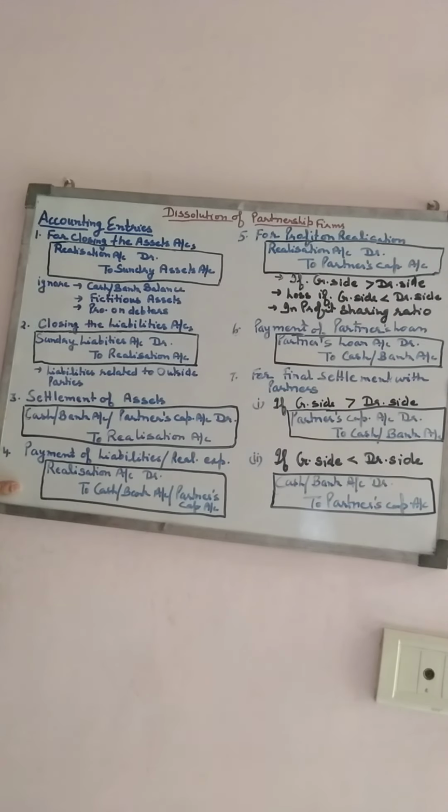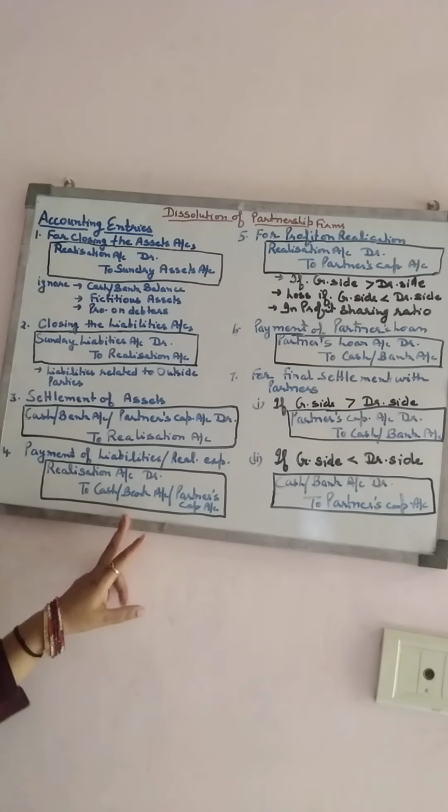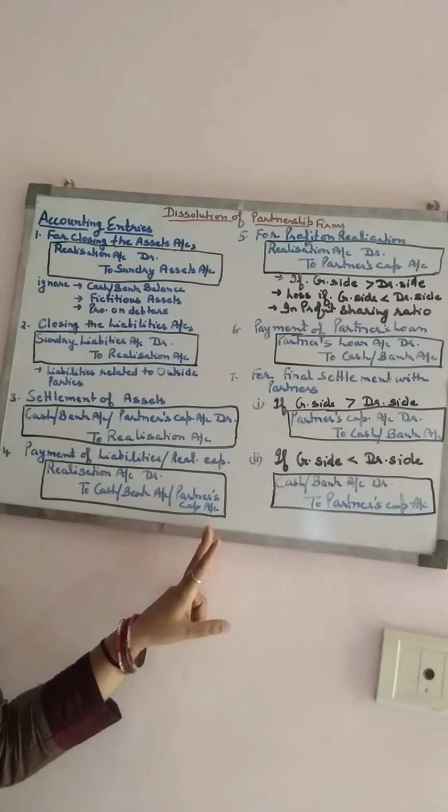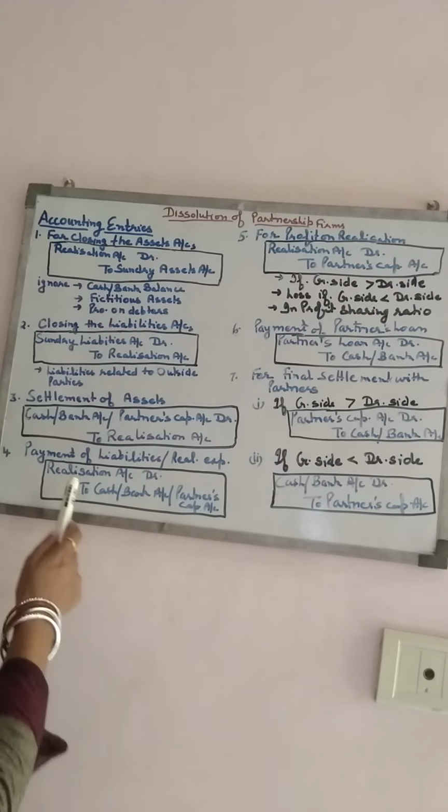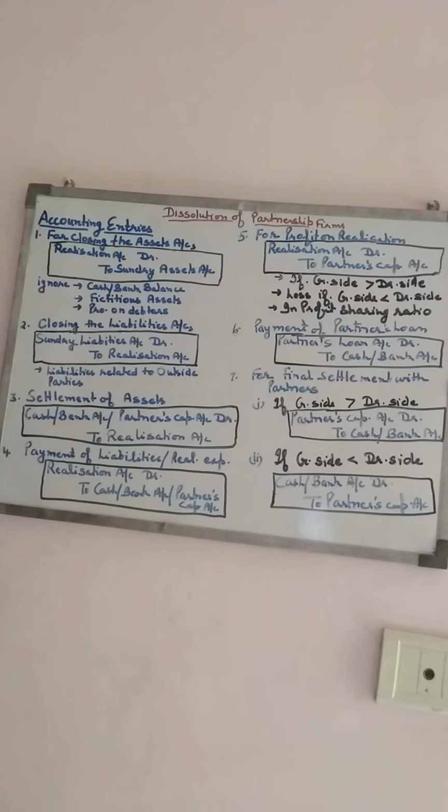Then the payment of liabilities or the realization expenses. The liabilities must be paid by the firm. In that case, it can be paid by the firm or paid by the partner. If it is paid by the firm, then the entry will be realization account debit to cash or bank account. And if some liability is paid by the partner, the entry will be realization account debit to partner's capital account.